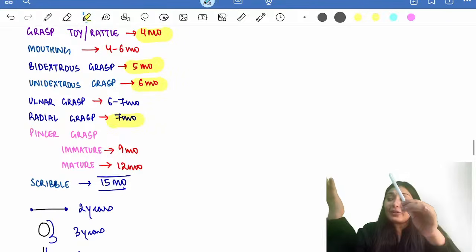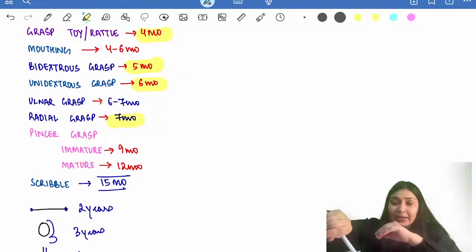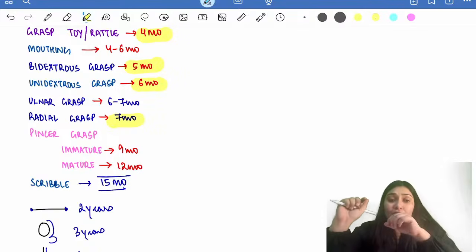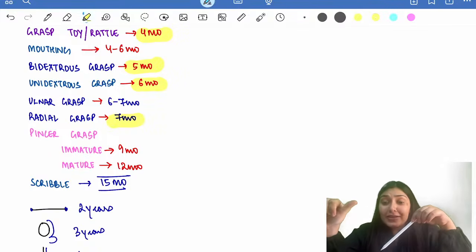That means the child will be holding the object from the radial side like this, right? So this is radial grasp. After that, the child will realize I have a thumb. God has given me this thumb.